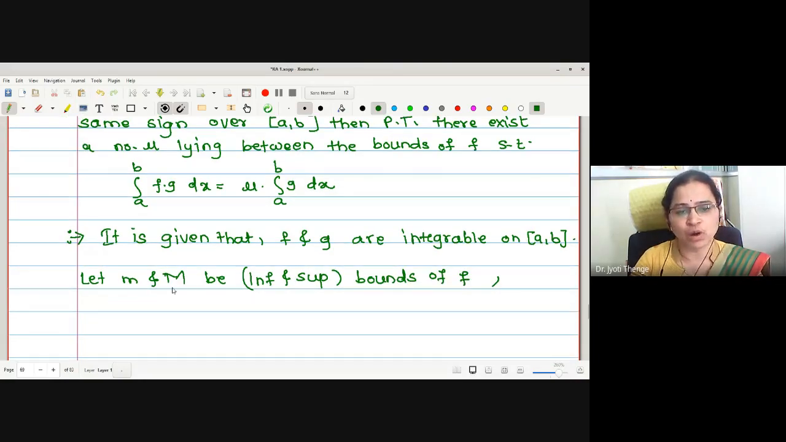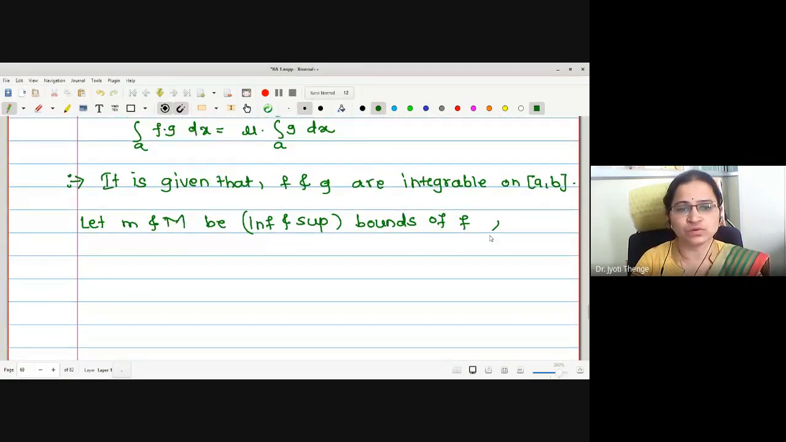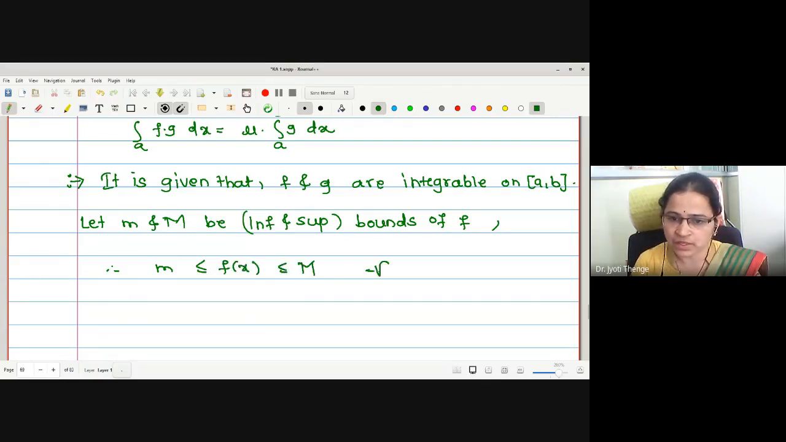If these are the two bounds of f, what about the function values? May I say all function values lie between small m and capital M. Therefore, may I write small m less than or equal to f of x less than or equal to capital M, and this is for all x in the closed interval ab.